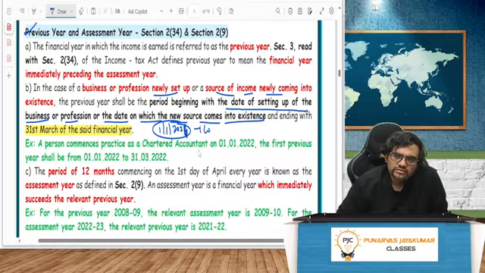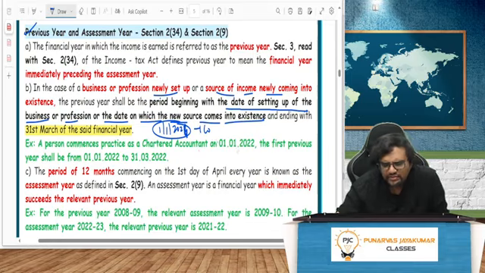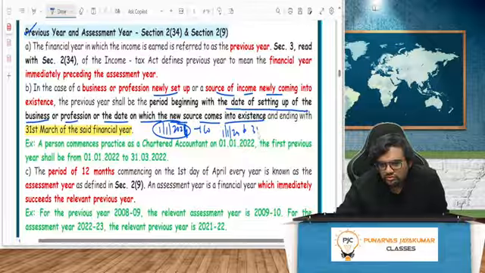What would be the previous year? 23-24? No. Where does the previous year begin? Same, 1/1/24 to 31st March 24.